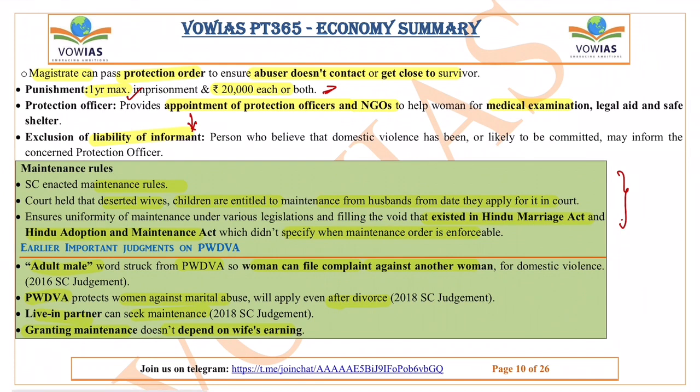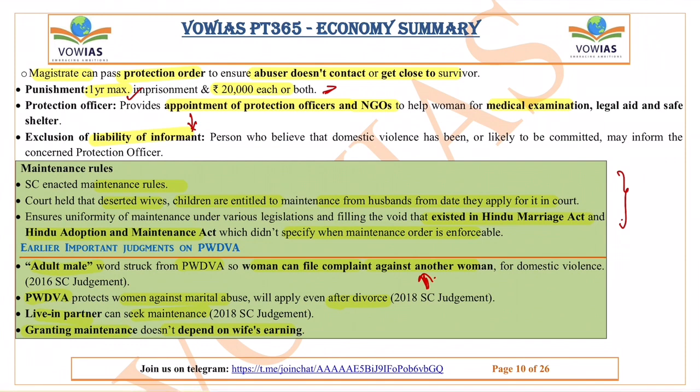So a woman can now file a complaint against another woman. What does this mean? This means if the mother-in-law is torturing the daughter-in-law, then the daughter-in-law can go against the mother-in-law also. A case can be filed because this also pertains to domestic violence. Also, if you see this law, it protects women against marital abuse. It will even apply after the divorce also.